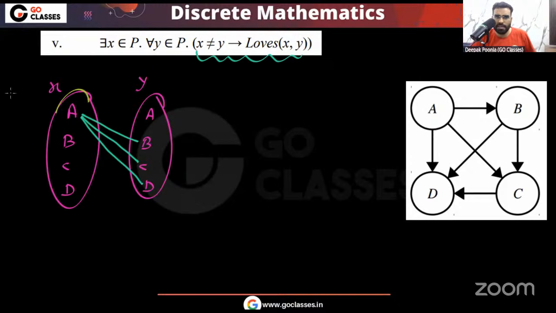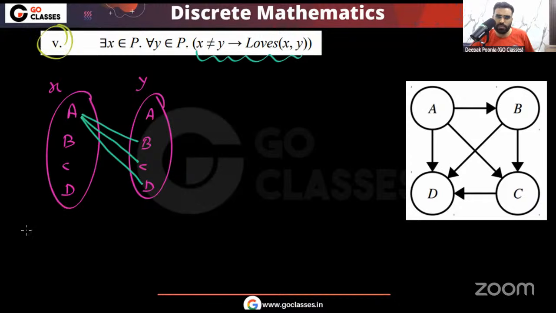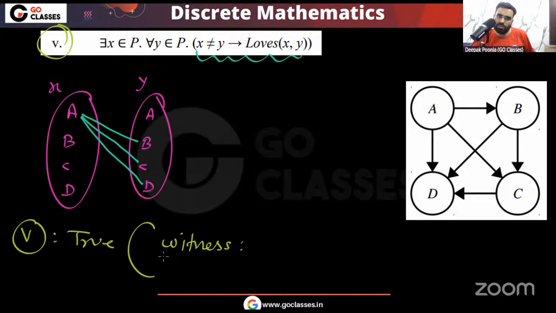Yes, you can see I can take X equal to A. If you take X equal to A, then this fifth statement will become true. So this fifth statement is actually true. And who is the witness here? The witness is X equal to A. Very simple.